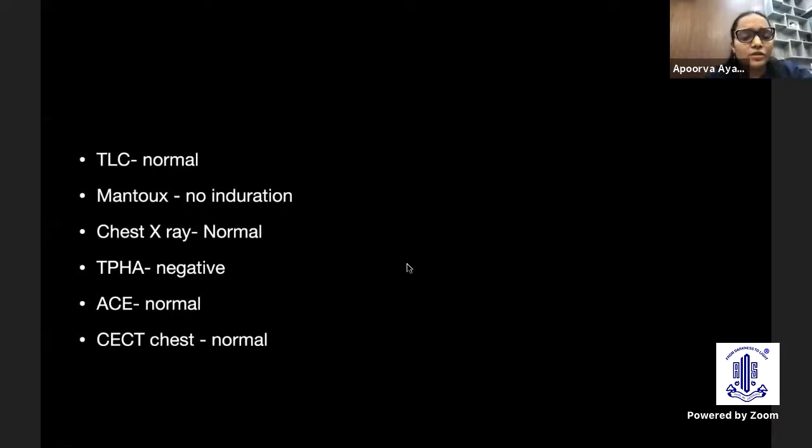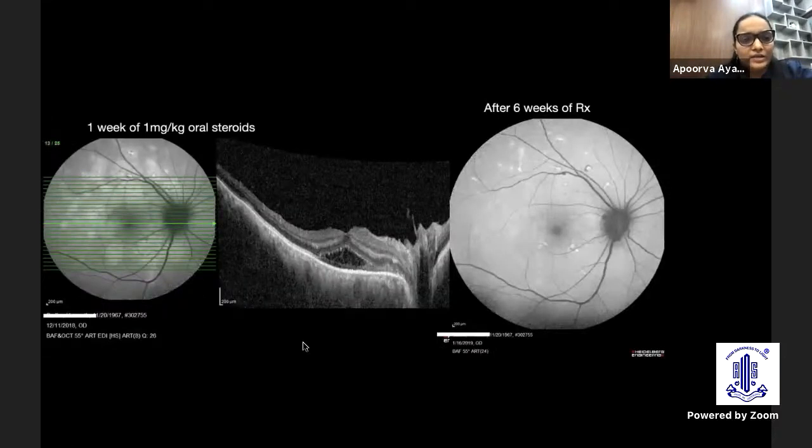We worked her up for the usual suspects. None of them were very contributory. We started her on 1 mg per kg oral steroids, and this was the response. We can see that the dark area has come down because of resolution of the fluid. There is this hyper which is persisting, but the central hypos are going away. And this was after 6 weeks of treatment, where there is not much of change except these hyper AF areas